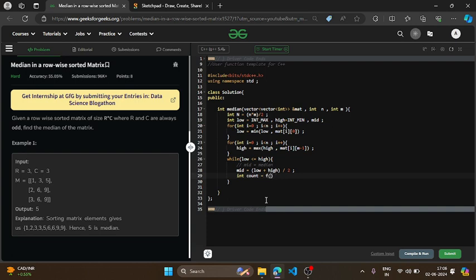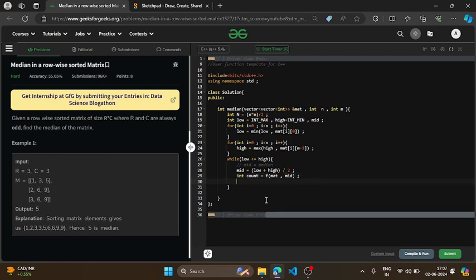So let's say my function name is f. Okay. So in my function I will pass matrix and my mid value, right? And from the function I will be returning the number of elements which are less than or equal to mid.